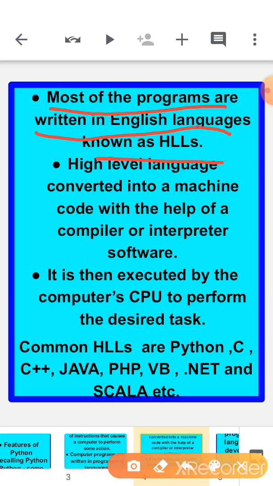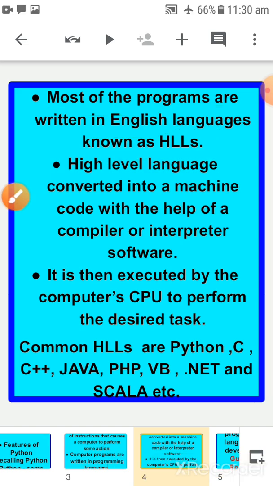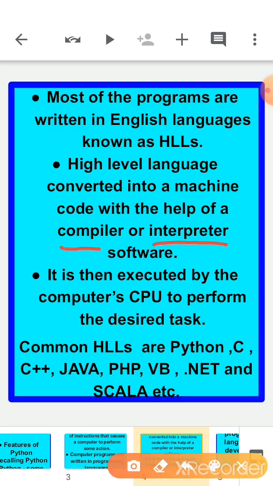We can say that the compiler gives the whole problems at the end, and the interpreter reads line by line. This is the difference between these two terms, compiler and interpreter.